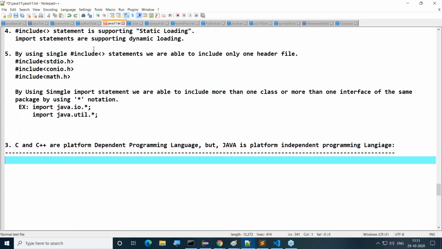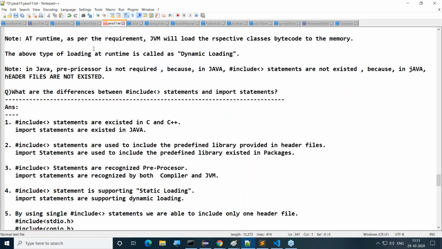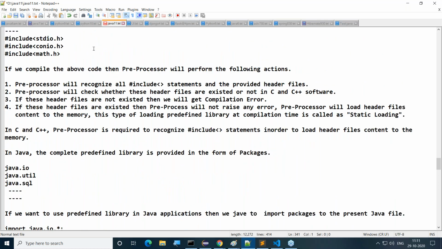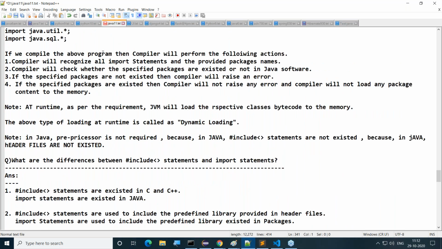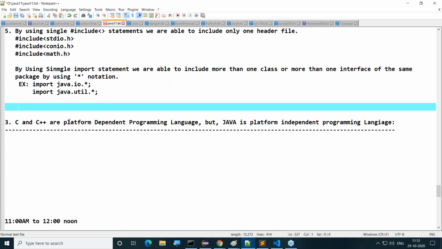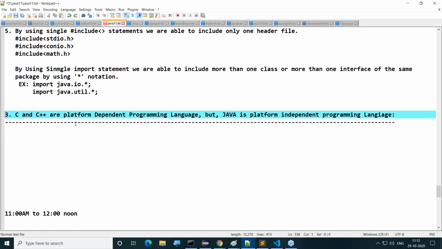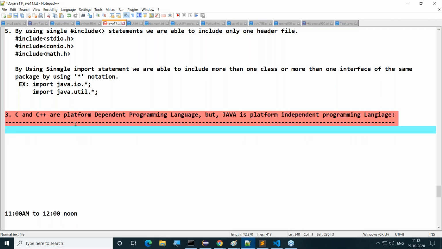In the last classes, we completed the preprocessor and its related points that we understood in the last session. And today we are going to see the third difference. What is this third difference? C and C++ are platform dependent programming languages, but Java is a platform independent programming language.